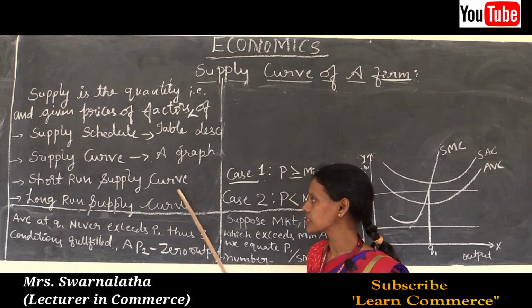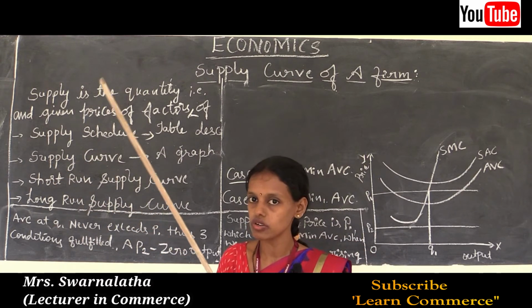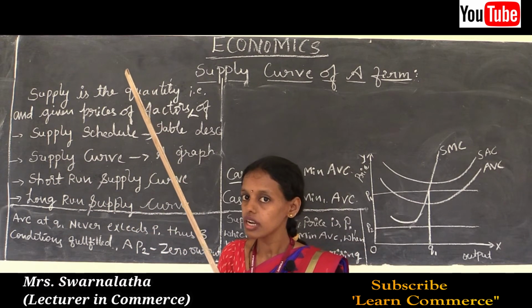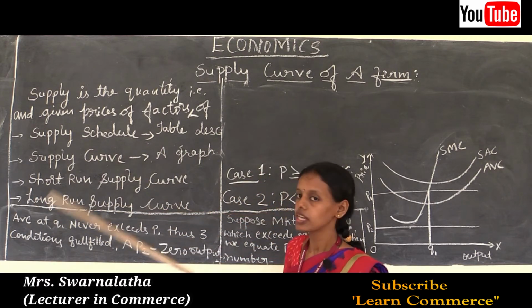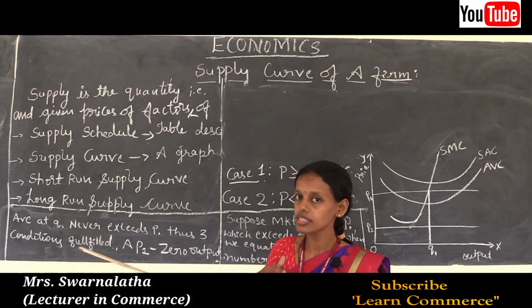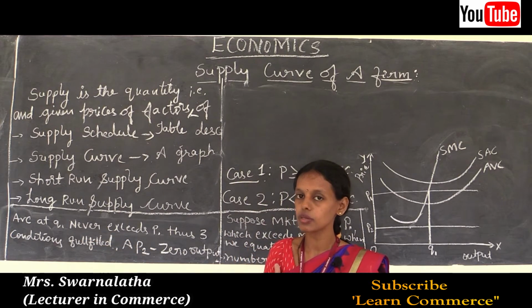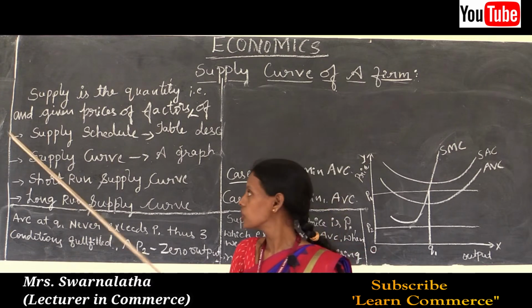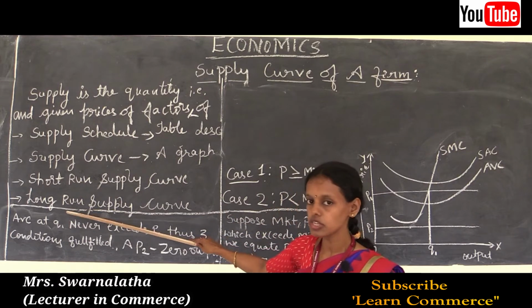The long run supply curve is the curve which explains the long run marginal cost curves, which explain the long run supply. In the long run, supply may differ. It may increase or it may decrease, depending upon the sale of output. So, this relates to the meaning of supply and the different concepts of supply.